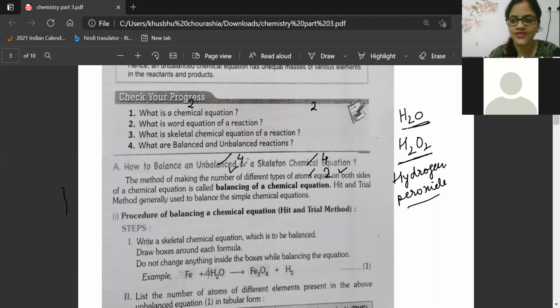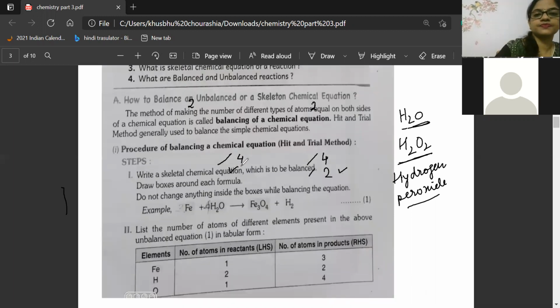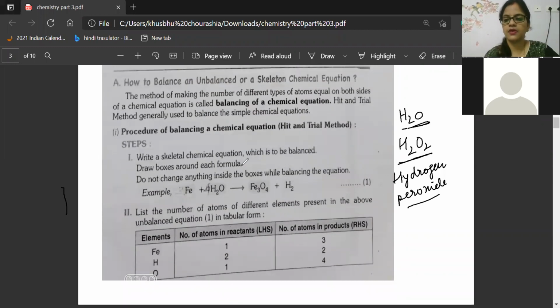All definitions are given in this. Now next we will go for this one. Kritika, a skeletal equation means a chemical equation. It may be balanced, it may not be balanced.